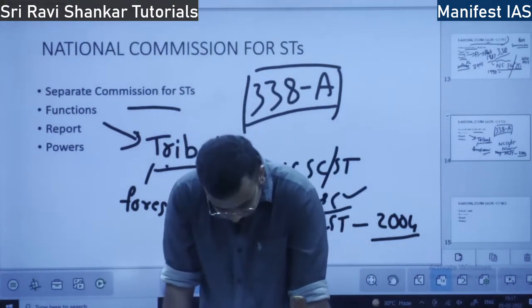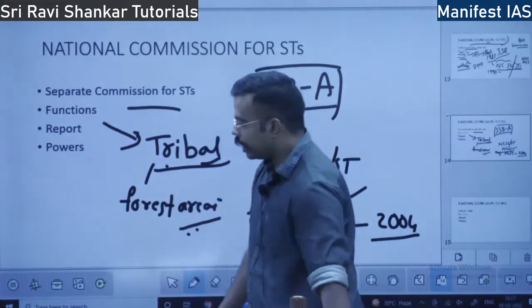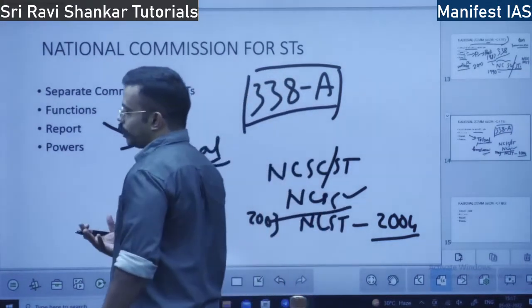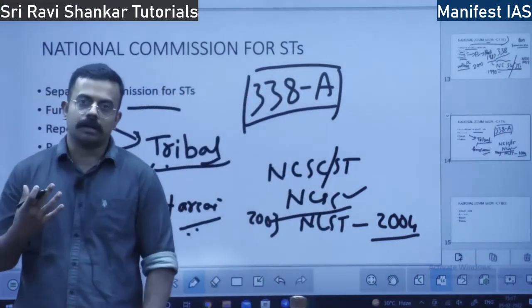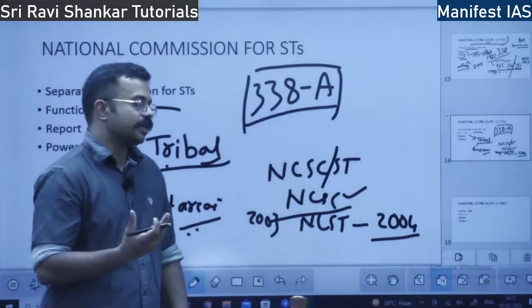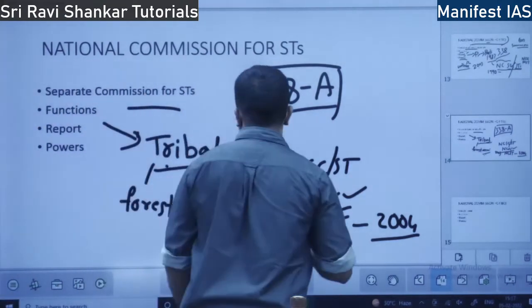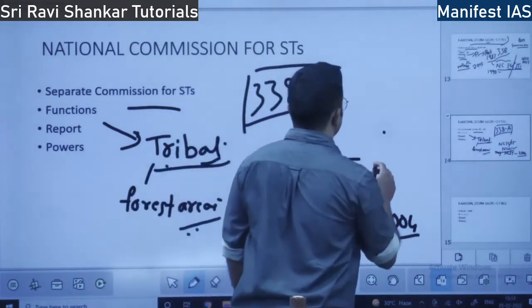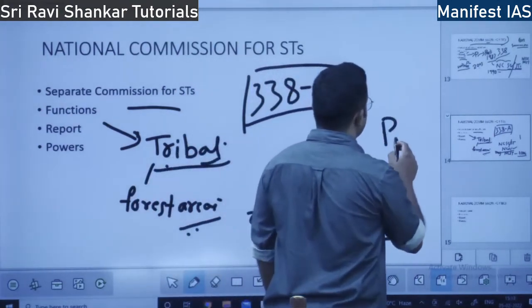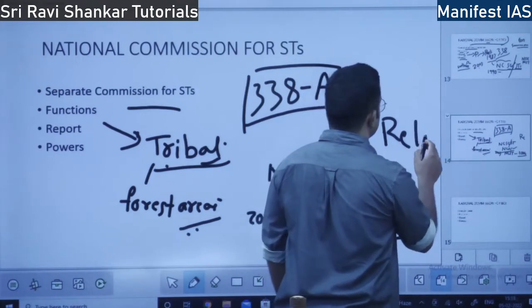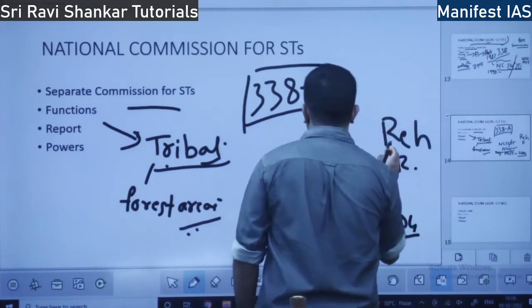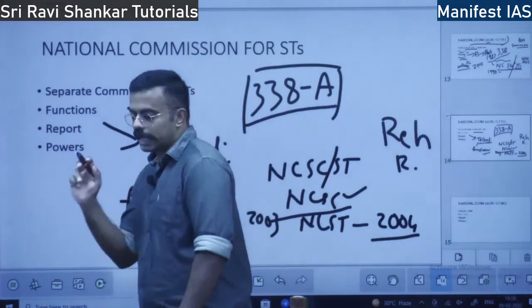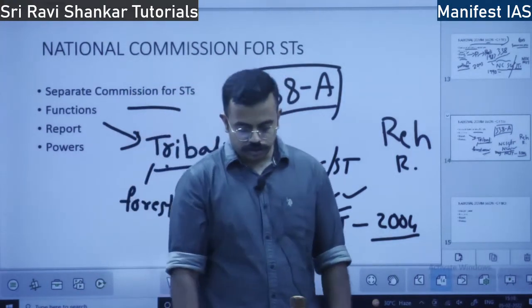And also if some dam or irrigation project comes up, then they will be displaced from their original position and have to settle somewhere. That is called rehabilitation and resettlement. That is also taken care of by NCST.